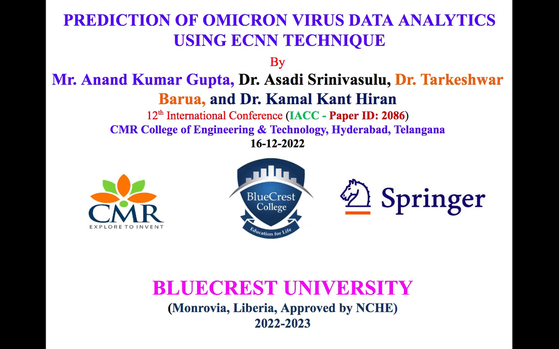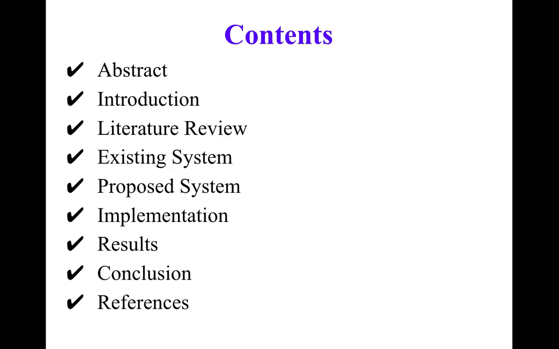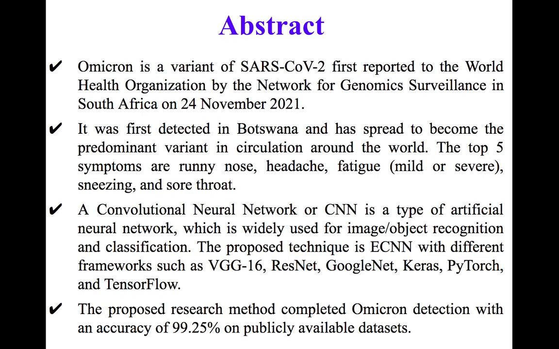Today, our paper ID is 2086, and the title of the paper is Prediction of Omicron Virus Data Analytics Using Extended Convolutional Neural Networks Technique. Myself, Dr. Asadi, and my colleagues are Anand Kumar Gupta, Tarakeshwar Barua, and Kamal Kant Hiran. This is the content I would like to explain: abstract, introduction, literature review, existing system, proposed system, implementation, results, conclusion, followed by the references.